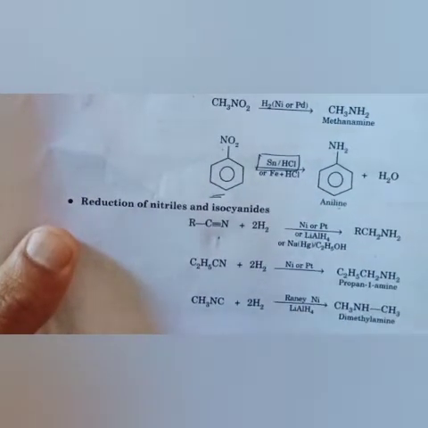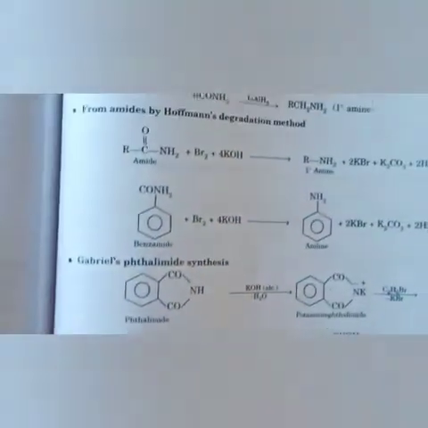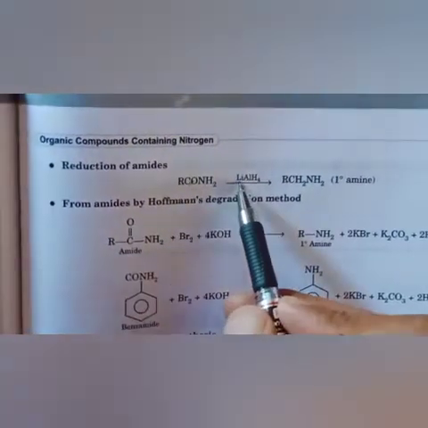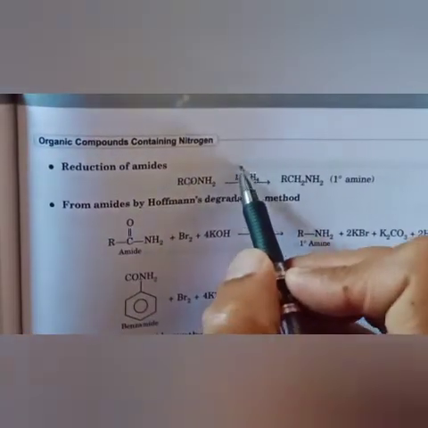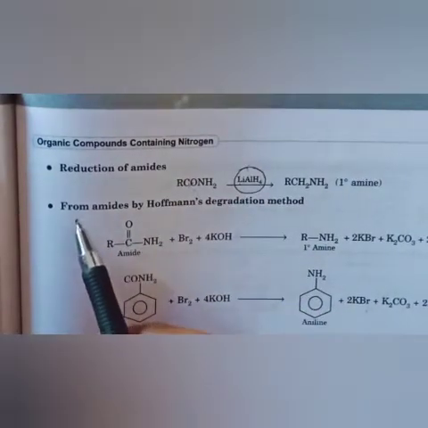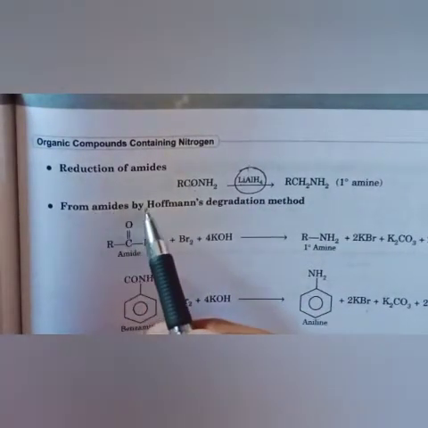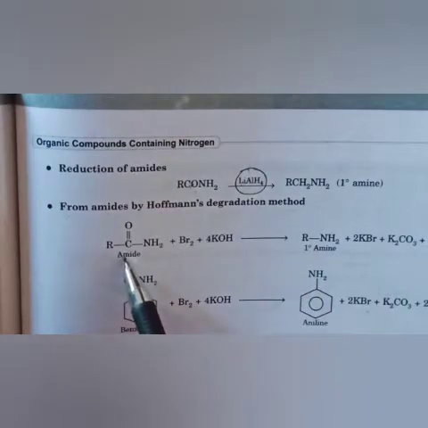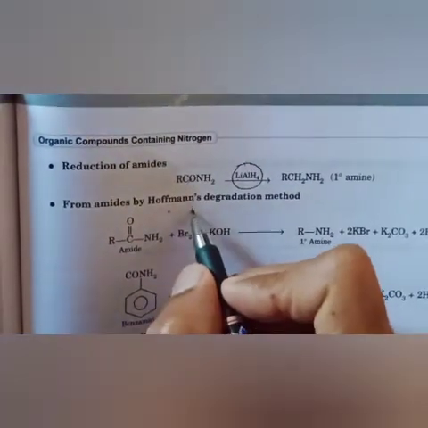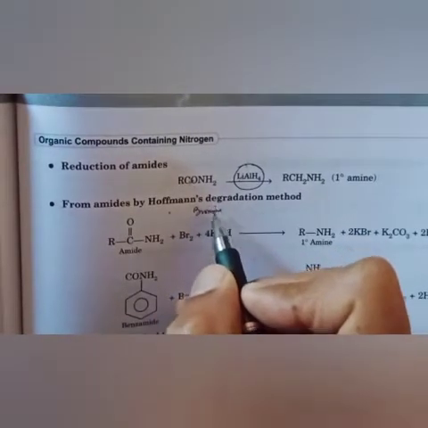of lithium aluminum hydride. Then by reduction of amide, acid amide, with lithium aluminum hydride. This lithium aluminum tetrahydride is a very important compound. From amide by Hofmann degradation method. It is the Hofmann bromamide degradation method, full name.